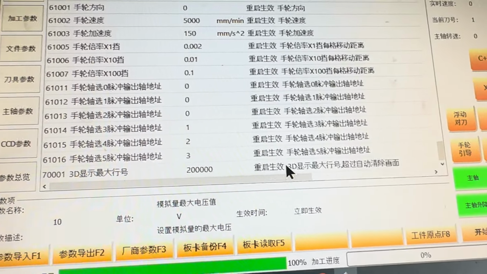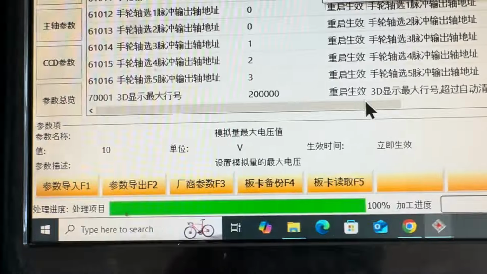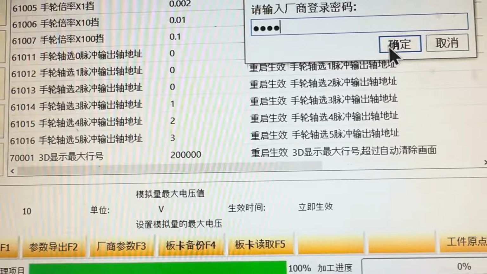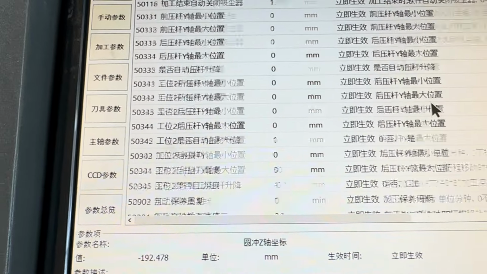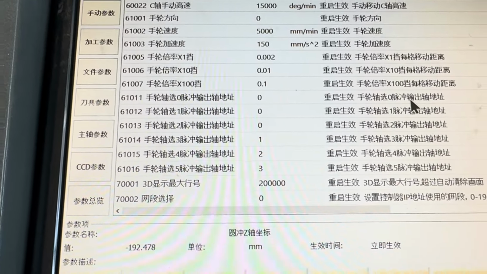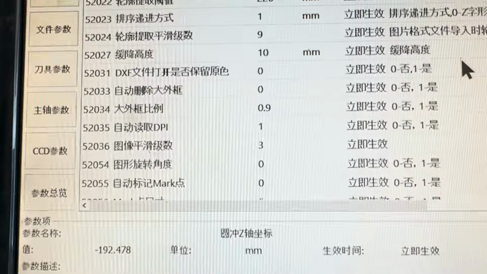Anything about language. Maybe this. Once here, it means factory parameters. The password is still the same, no matter which language. Okay, I think I need to make another video about how to change the language. Okay, let me end this video now.